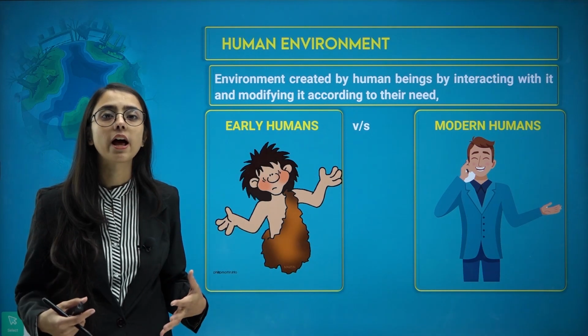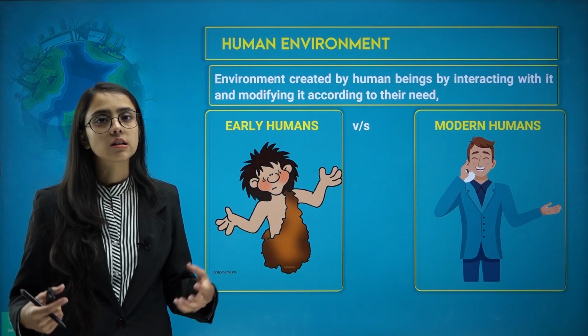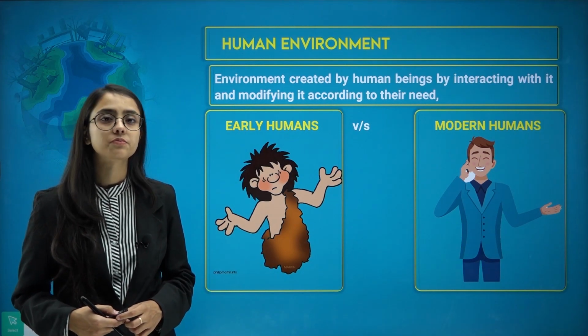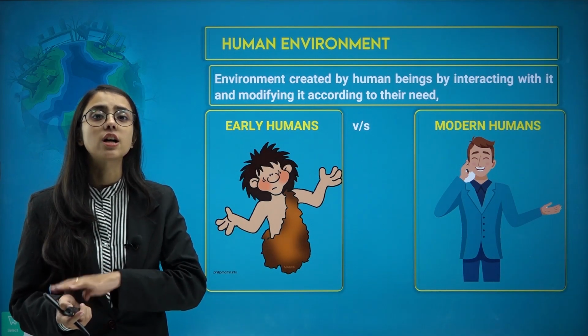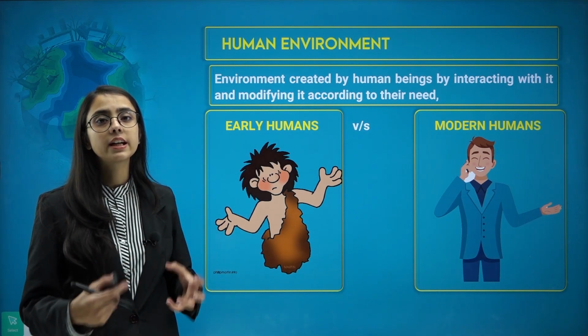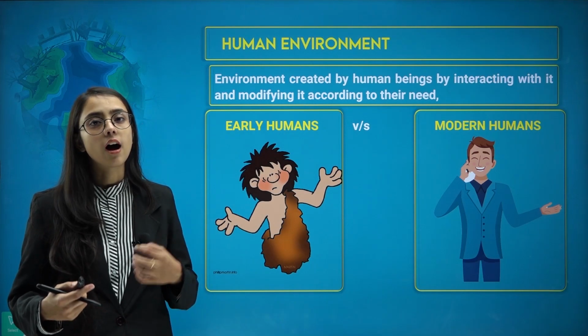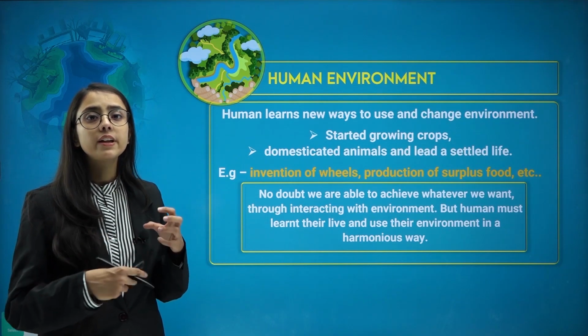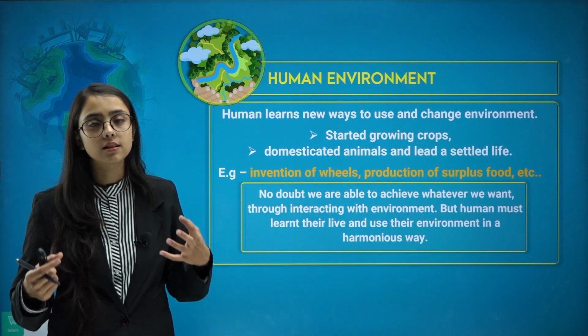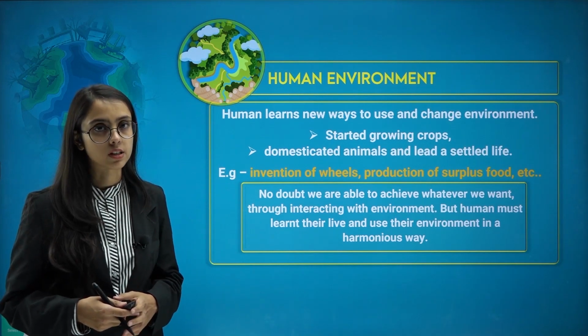But now we all have jobs that earn a livelihood for us. So as you observe, the lifestyle has drastically changed. We have created things for our needs, and all the things that we have created for our needs are elements of the human environment.